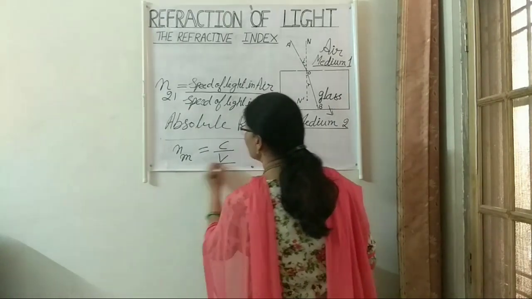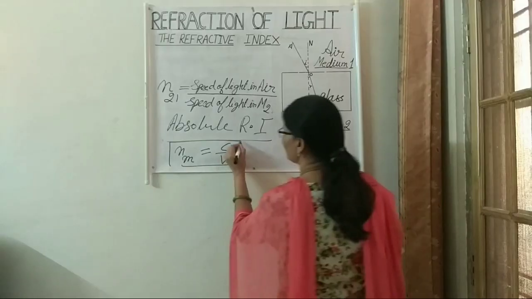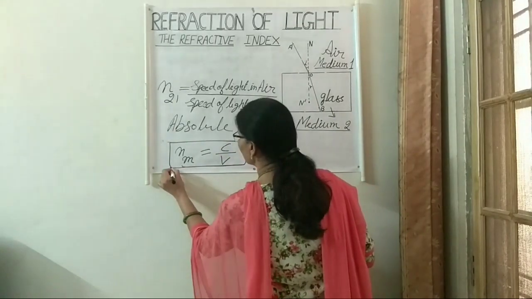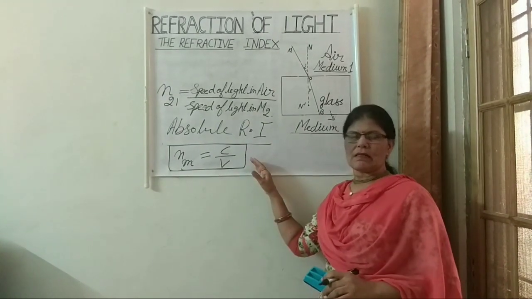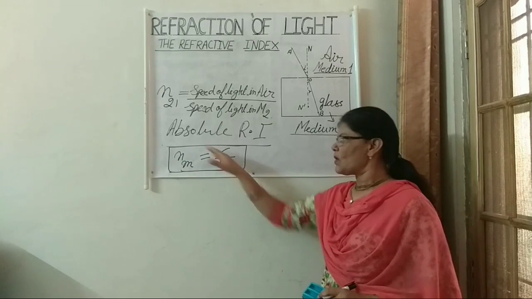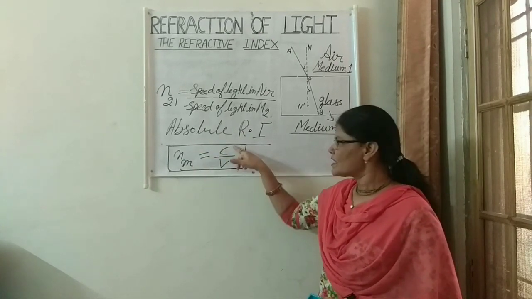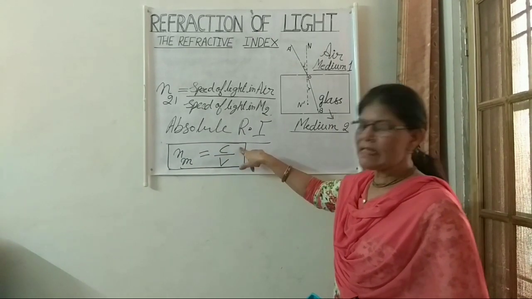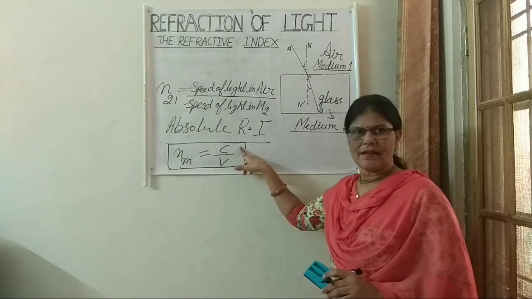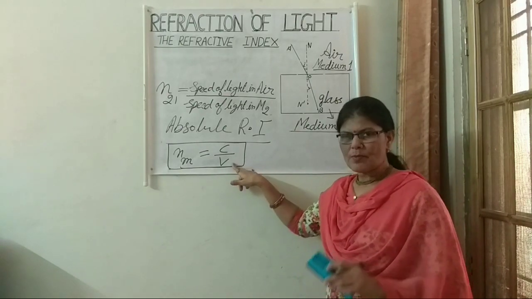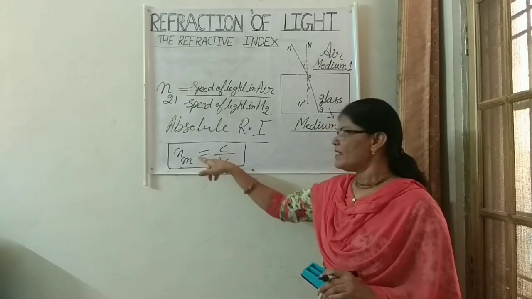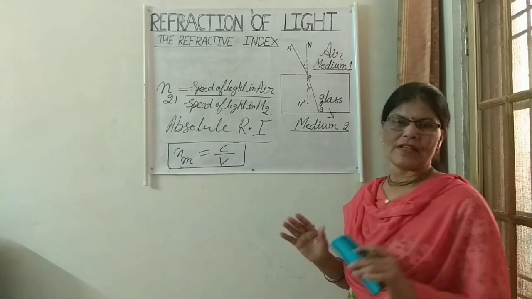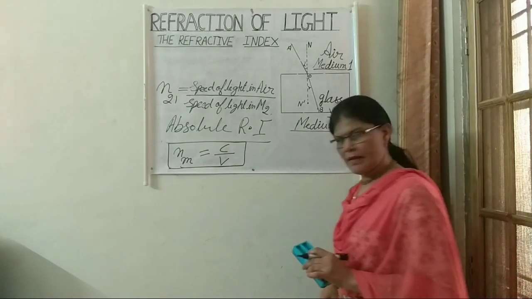This is the refractive index of any medium with respect to air. C is the speed of light in air and V is the speed of light in that particular medium.